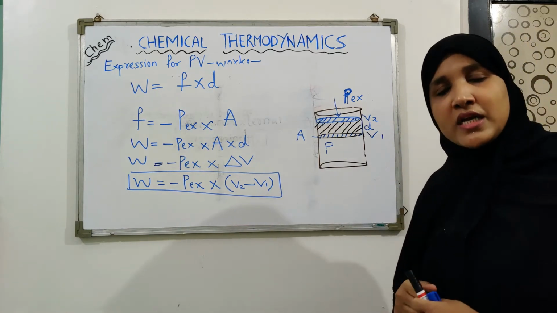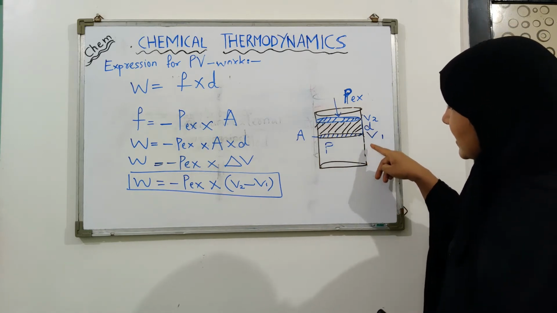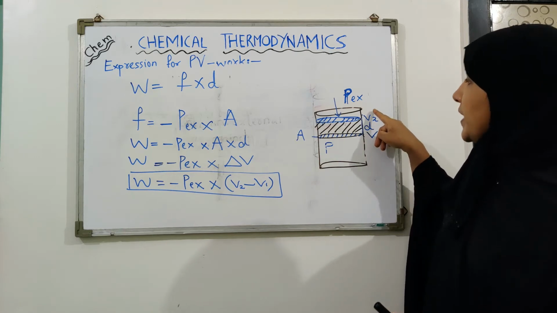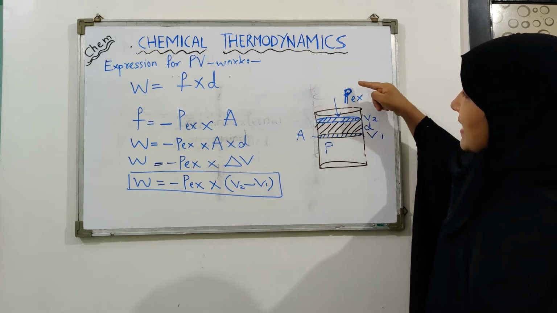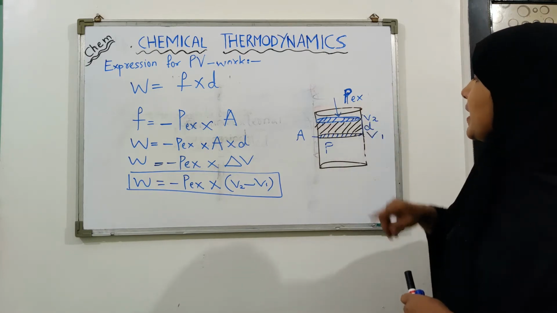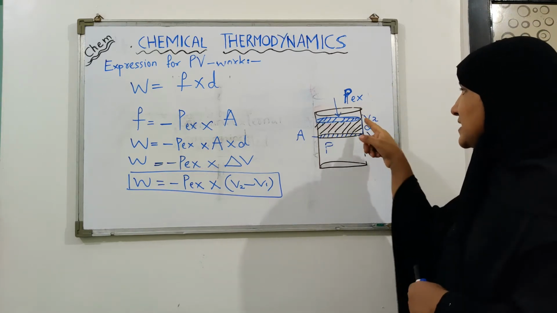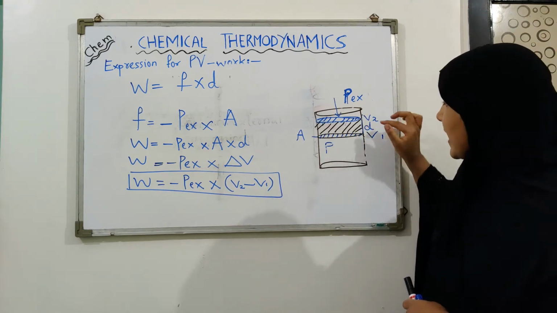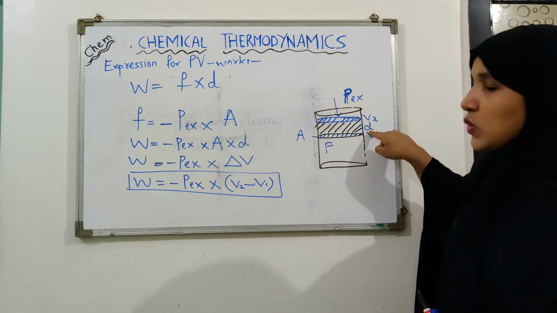When the system undergoes expansion, the volume of the gas will increase from V1 to V2 and the piston will move upwards against the external opposing pressure. When the piston moves upward, it reaches a certain value V2 and the piston travels a distance which we say is equal to D.